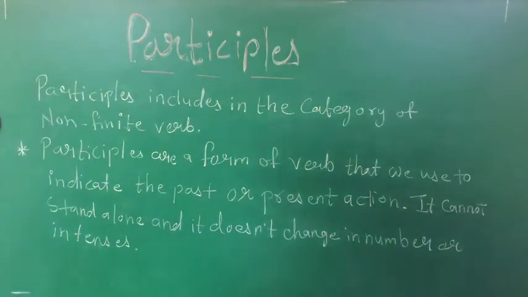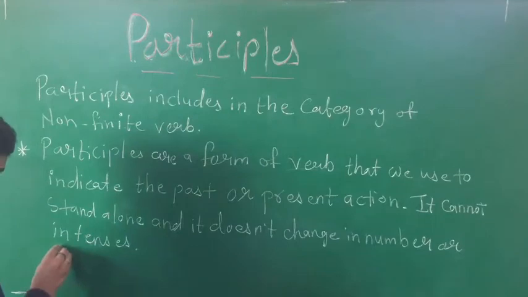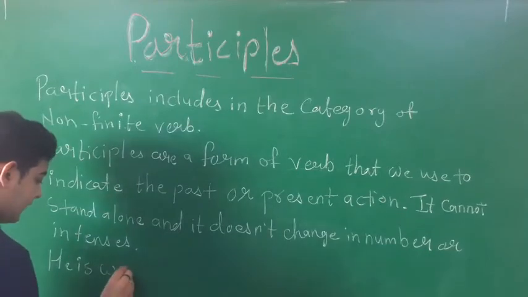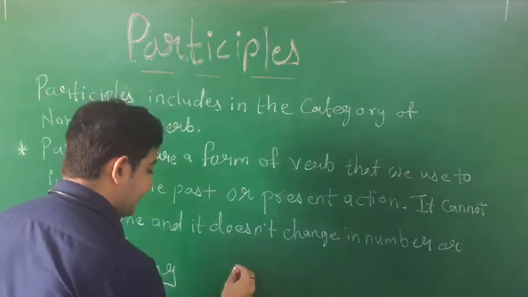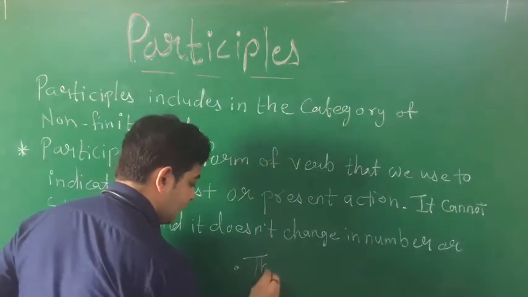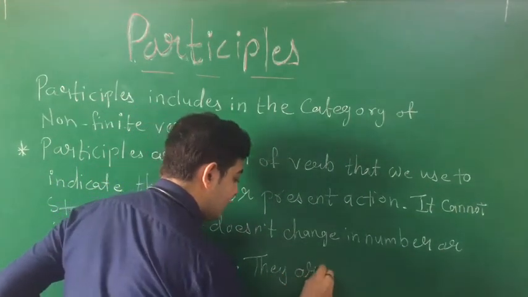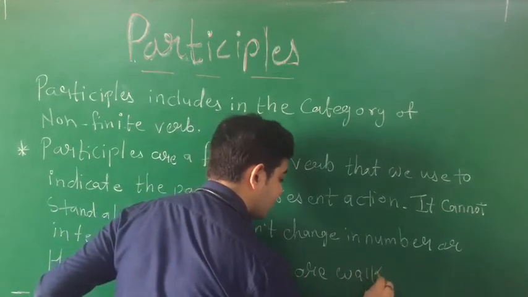Like I can say, he is walking. And second one, they are walking.